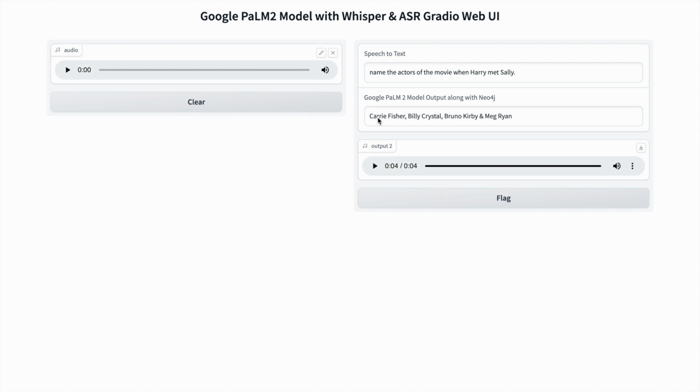I'm totally mesmerized in terms of how the solution has shaped up. If you look at the entire workflow, I'm asking a question to my database, which is a Neo4j database, in pure natural language and in pure voice. I'm not inputting any text. The text conversion is happening automatically using Whisper. The output that is generated is then passed through the Google PaLM 2 model, which is converted to a Cypher query. The Cypher query then runs and generates the final output by querying the Neo4j database. Once all of this falls into place, I get an output here. I am truly mesmerized. Well, this is all that I had in today's video.